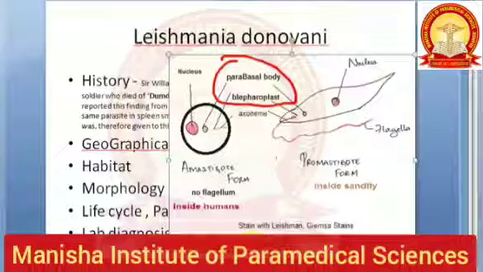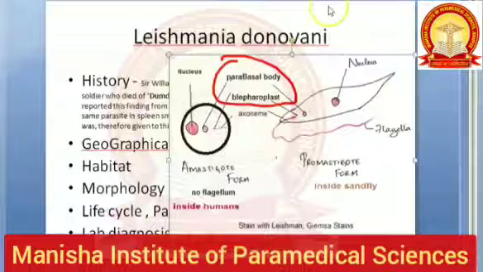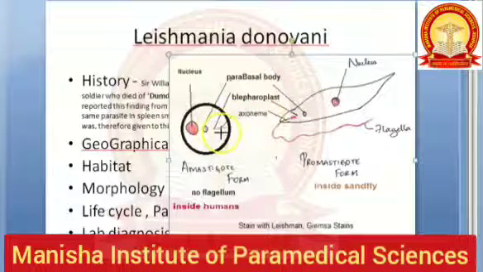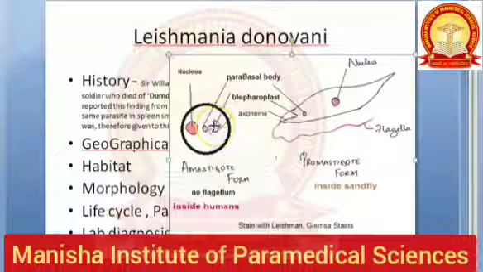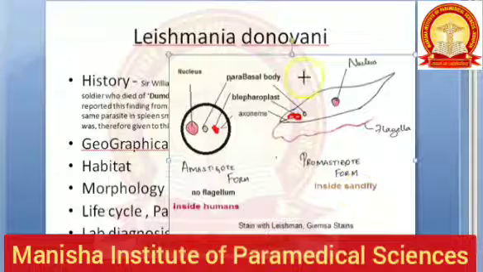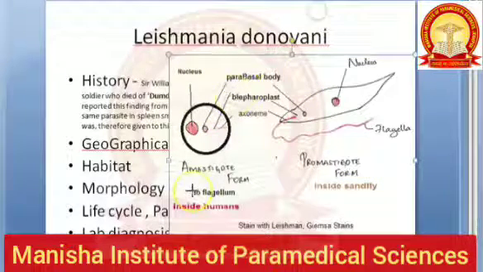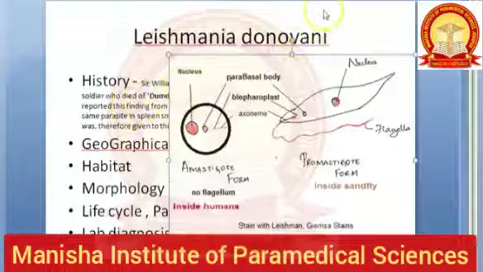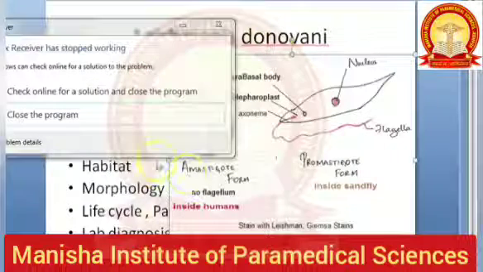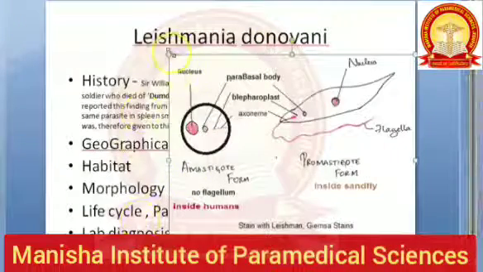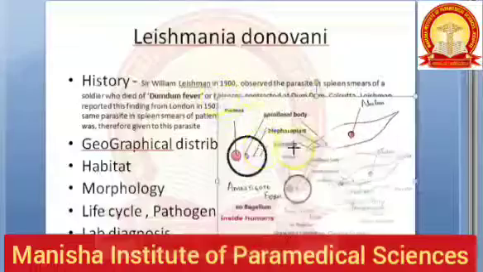The parabasal body plus blepharoplast together are called the kinetoplast. Sometimes they say that at the blepharoplast there is a vacuole also, but we have not described it here. Okay, so that is the morphology of Leishmania donovani.